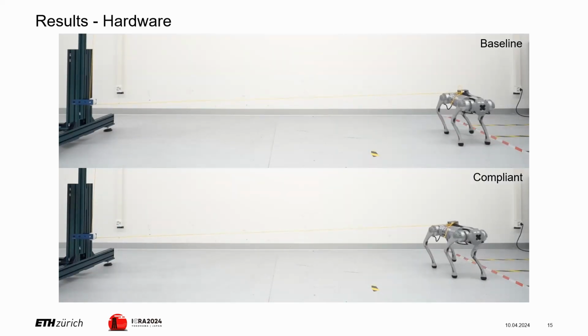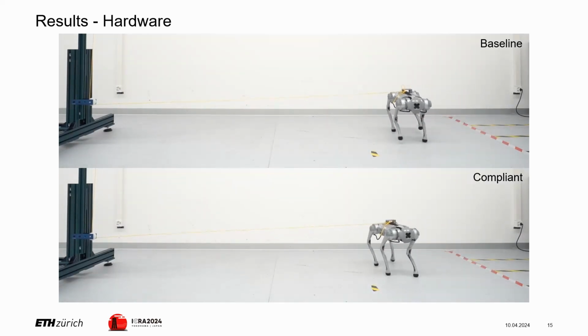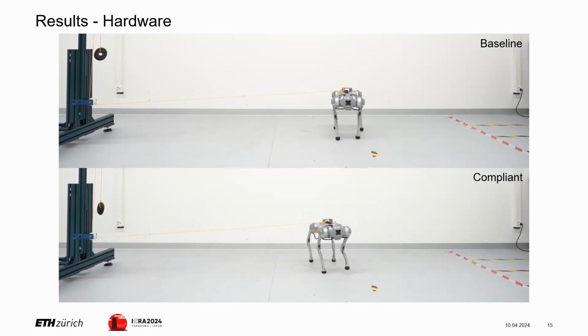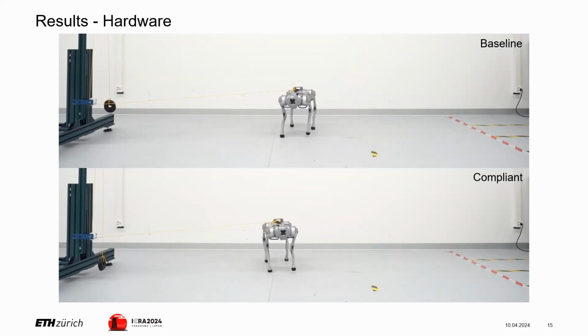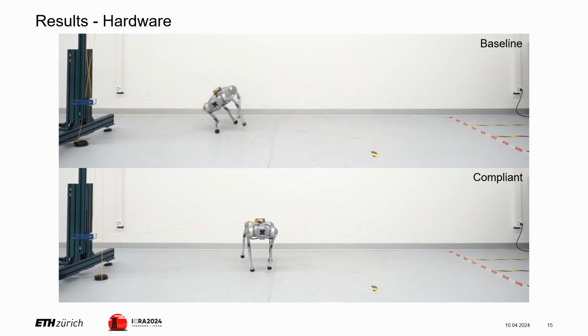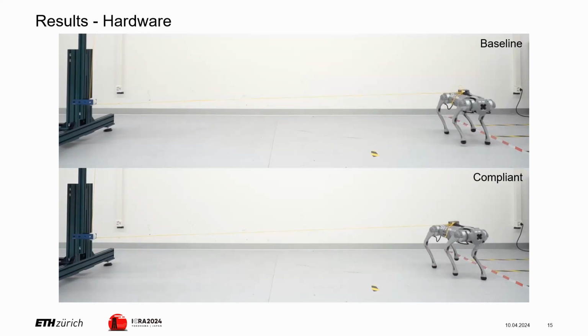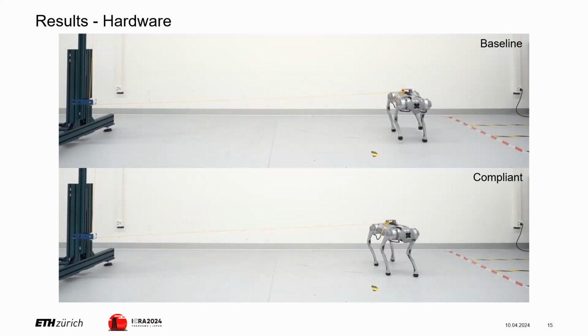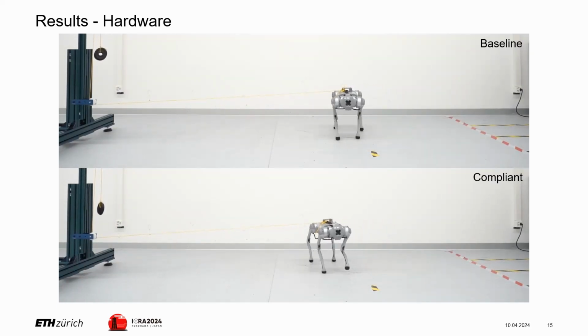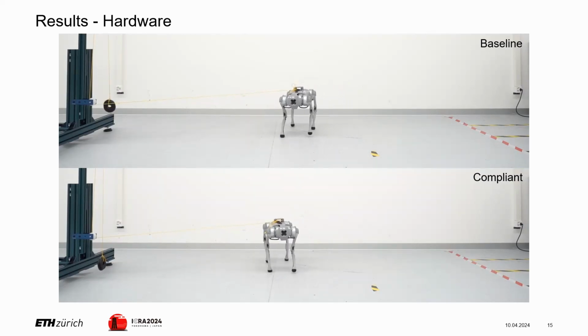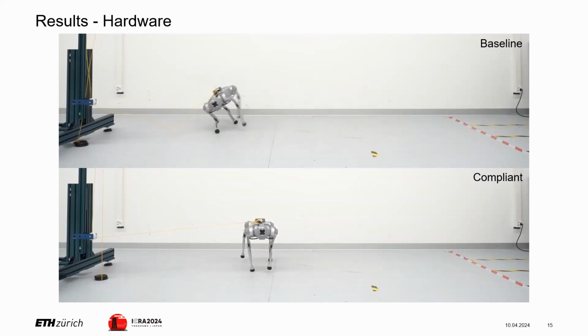Finally, we did not only put this policy to work in the simulation, but also ran it on the Unitree Go 1 robot. For a real-world comparison, we mounted a pulley with a weight to the robot to apply a constant force. Note that here the robot always received the command to stand still. We see how the baseline mostly struggles with resisting to the force, while the compliant one walks smoothly with the force.